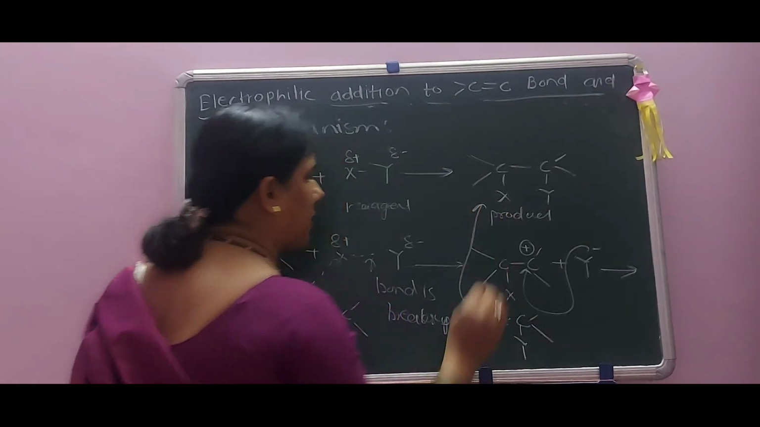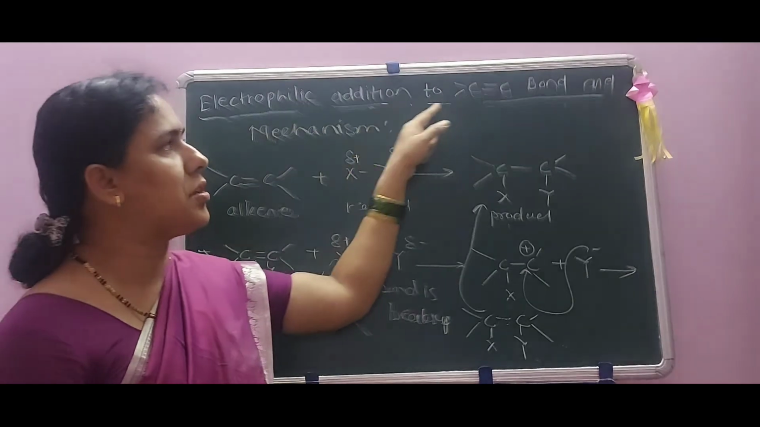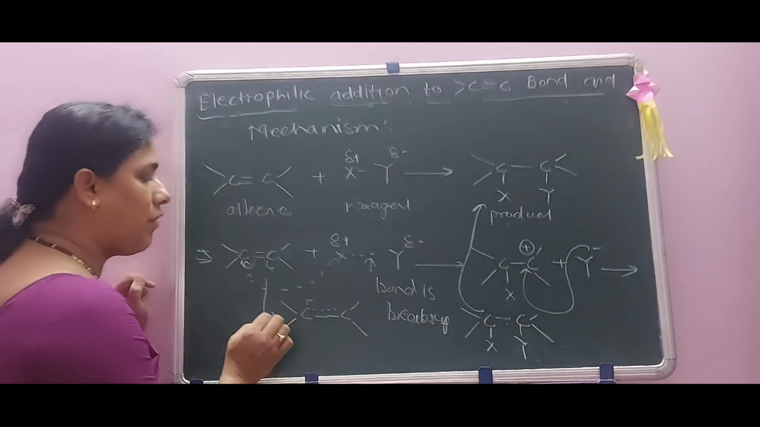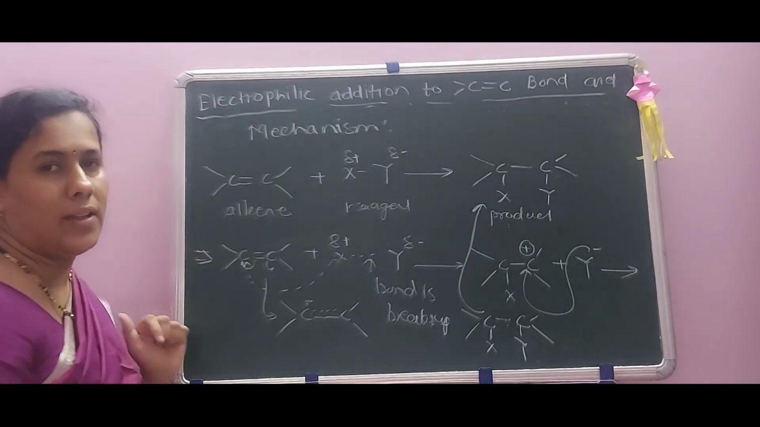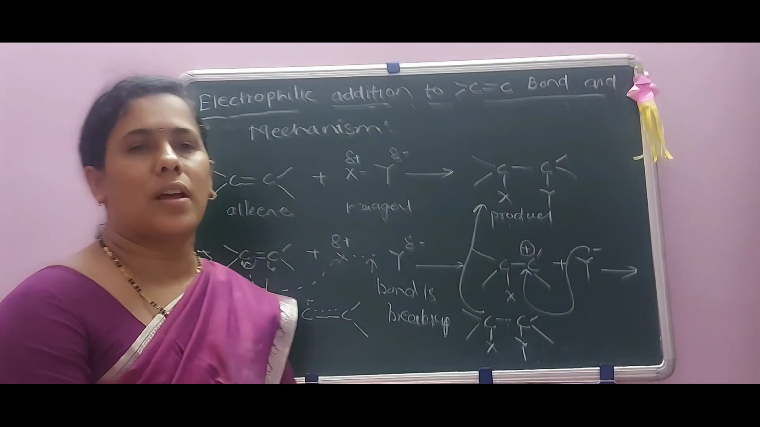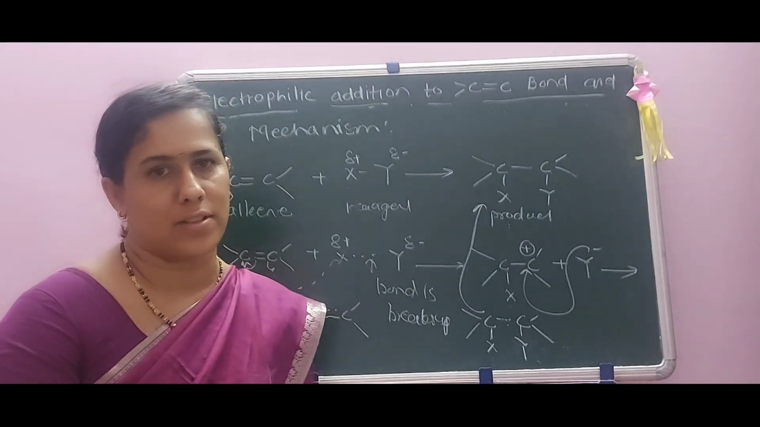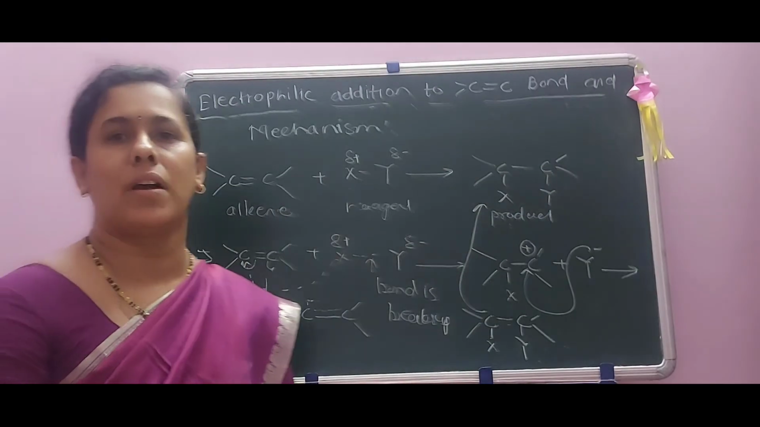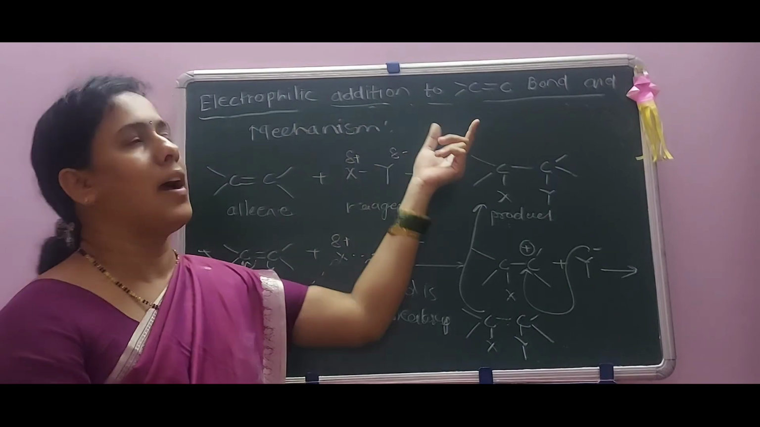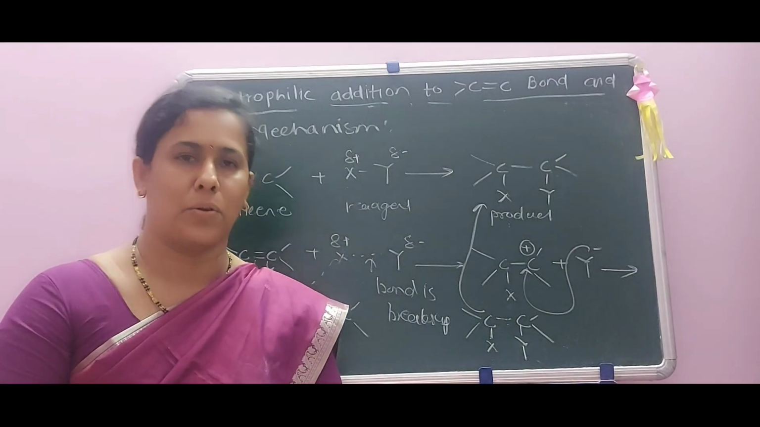This is the product. This is the mechanism of electrophilic addition across a carbon-carbon double bond. Thus we have explained electrophilic addition across carbon-carbon double bonds and the 7 addition reactions. In the next lecture we are going to discuss in detail electrophilic addition across a carbon-carbon double bond of halogen acids. Okay, thank you.